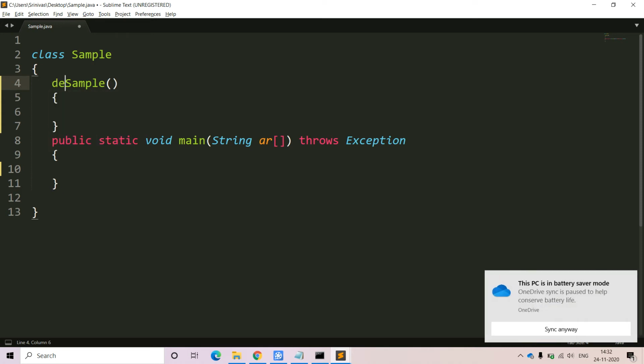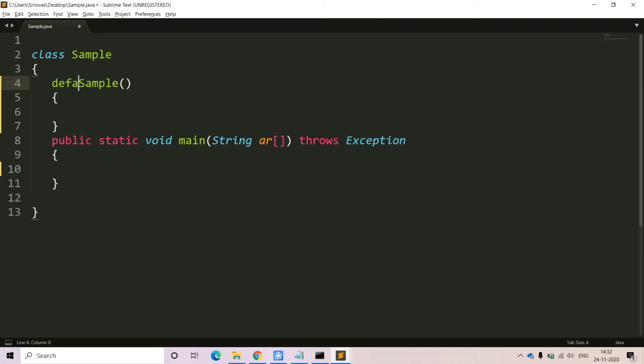That means by default, for each and every class member, the accessibility specifier is default, that we need not mention explicitly. Likewise, one default access specifier keyword is available in front of the constructor name, that we need not mention explicitly. So virtually for each and every class, without having a constructor, this default constructor code will be available as per the class name, sample.